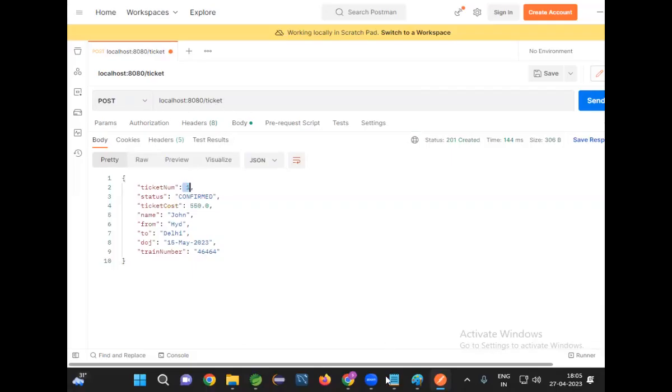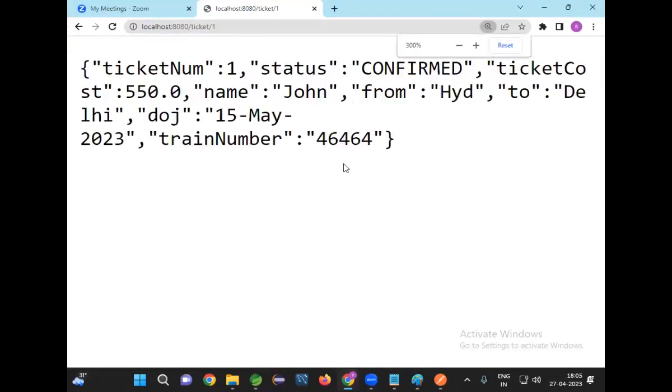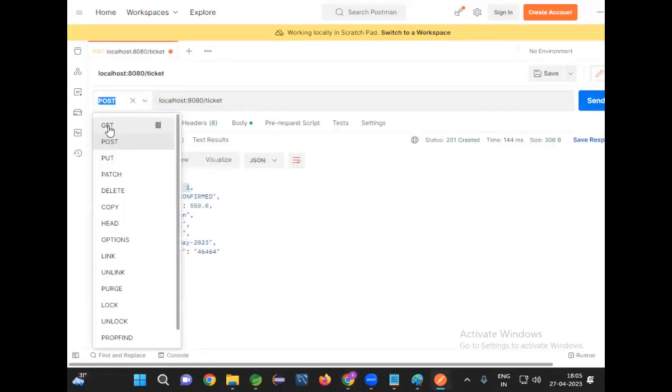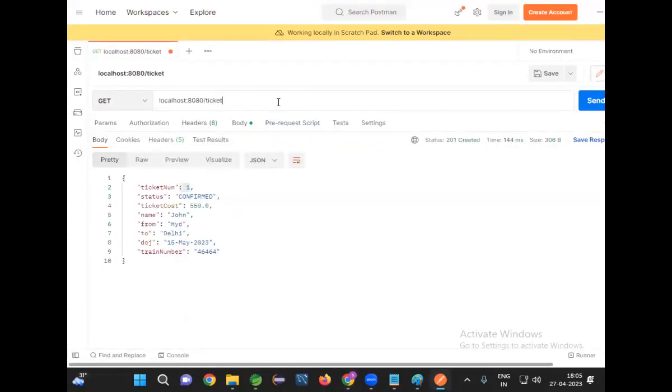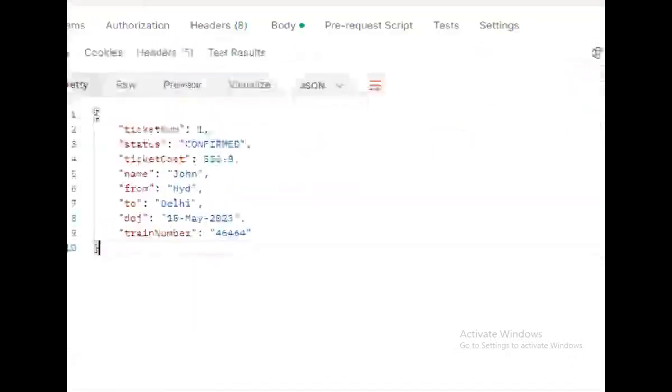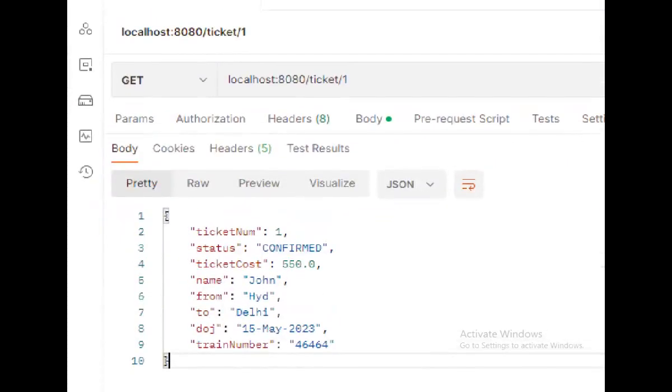Now let me go for the browser. A get request I can send from the browser also. Now am I able to get the ticket data? Yes. Go to Postman. Make a get request. For the get request, the path parameter is required as 1. Click on send. When I send it as 1, am I able to get the ticket response? Yes. So that means the post method is working as expected. The get method is also working as expected.